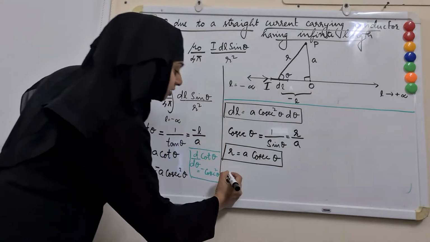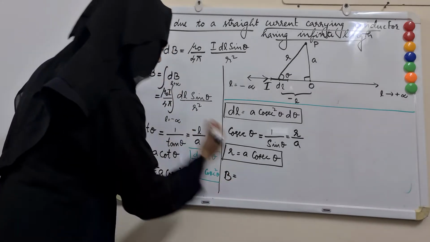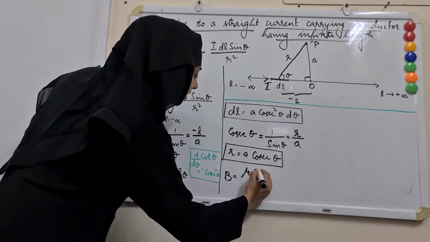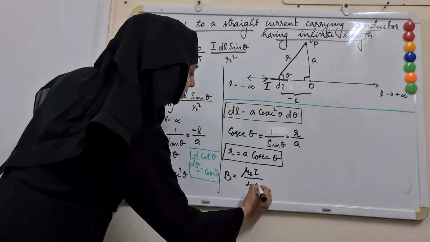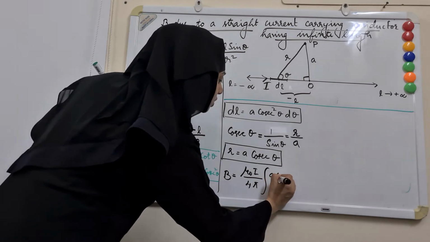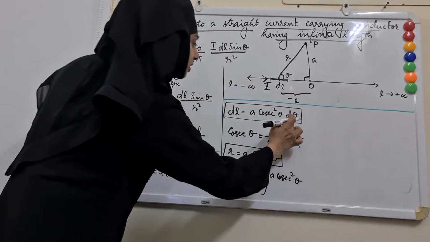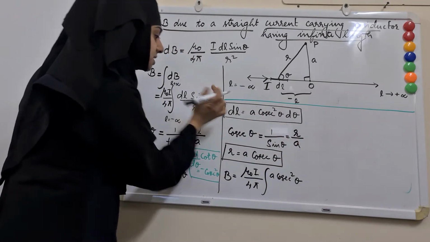So now we got the total magnetic field B is equal to mu naught I by 4 pi integral, instead of dL, A cosec square theta. I am not forgetting d theta, but there is a sin theta.